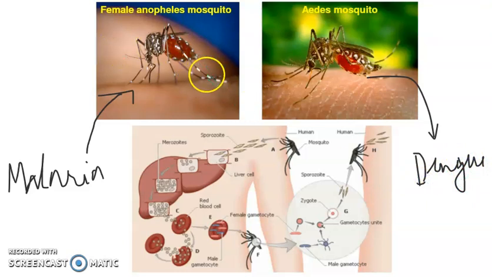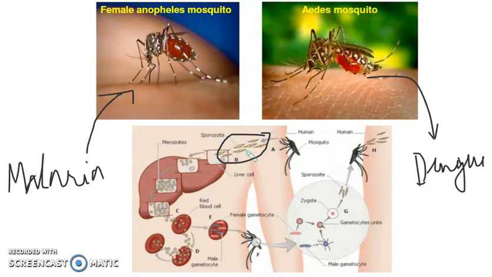So how do these mosquitoes inject the microorganism into our body? How does it infect our body? Let's see it. As you can see here, a mosquito has been injecting some microorganism inside the body.